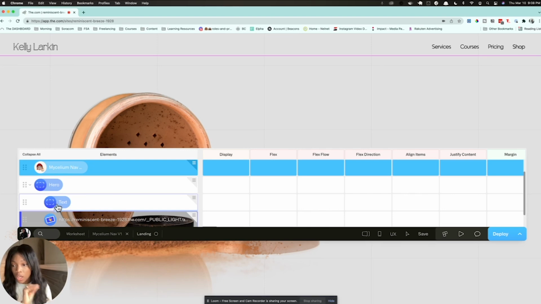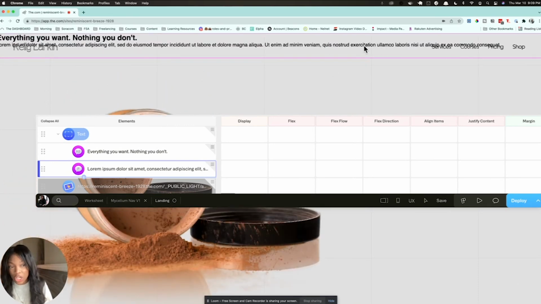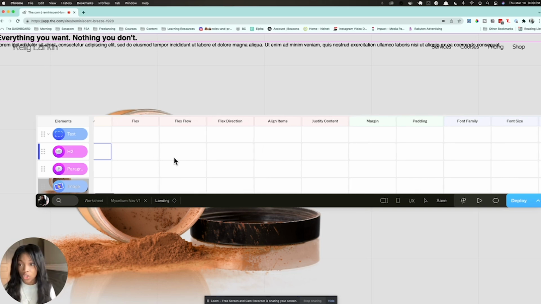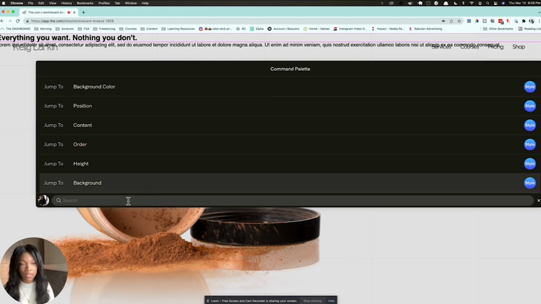So now we're going to go into this text section and add the text that we want to use. Okay, so you couldn't see it at first, but all of our text is now up here. So let's make edits so that we can change the font and the styling setup of these two sections. One shortcut you're definitely going to want to be using is Command K, so that you can jump into any section that you want.